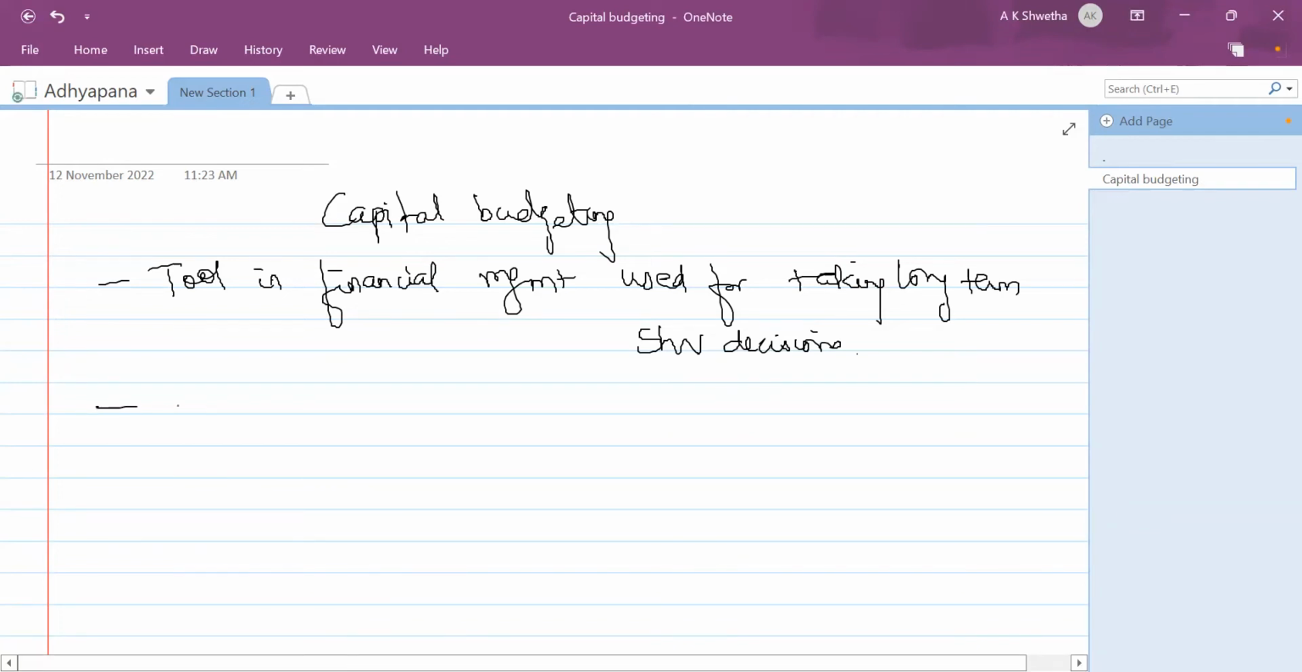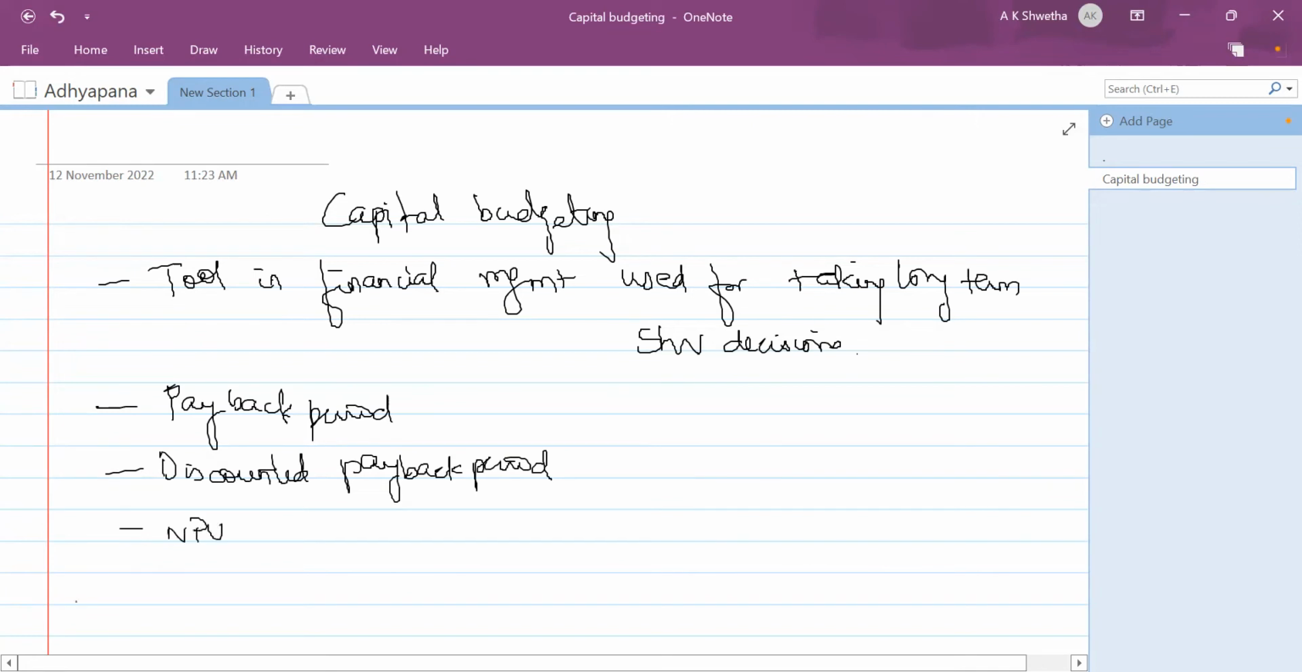What is available in this tool will be the payback period, discounted payback period, net present value, profitability index, IRR, modified IRR, ARR, and so on. So just let me brief you on the payback period concept.